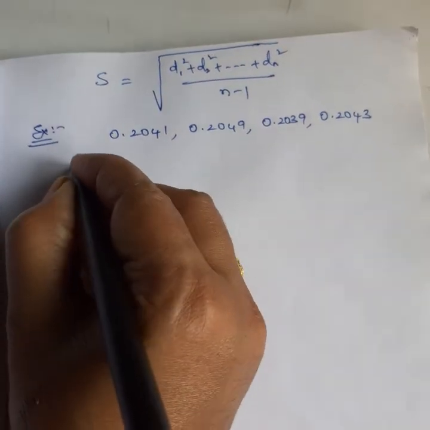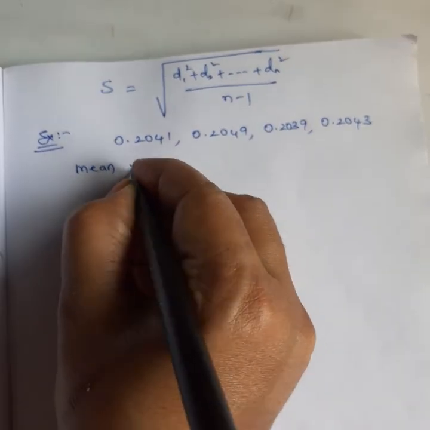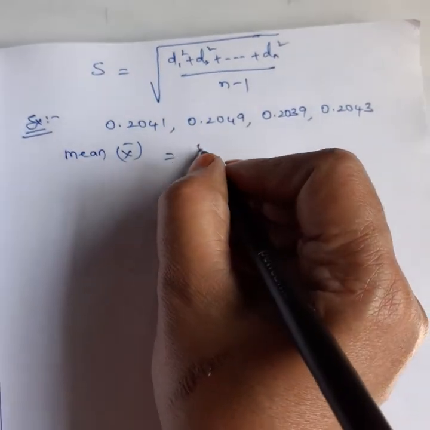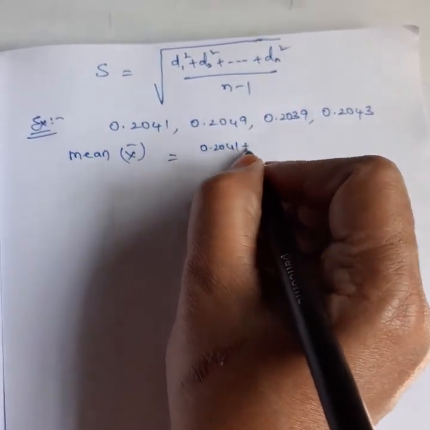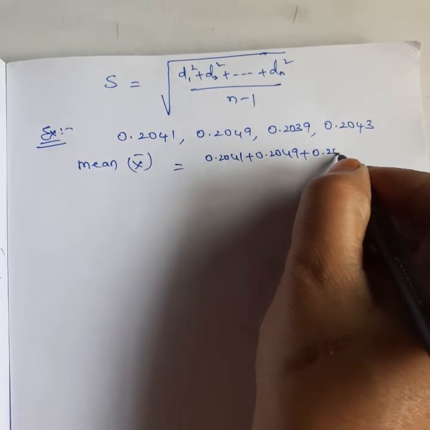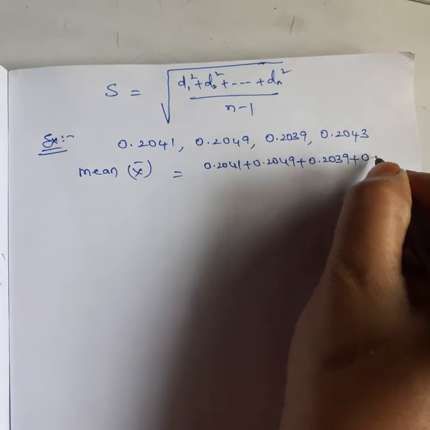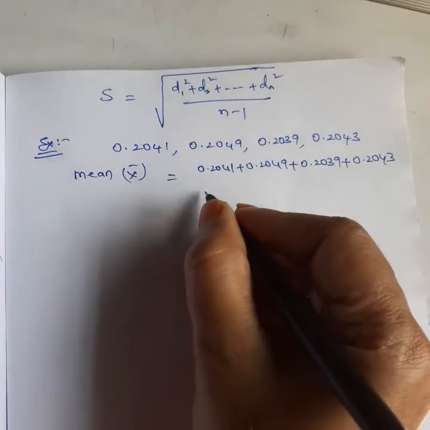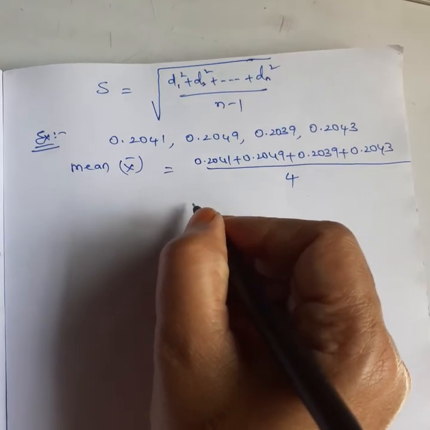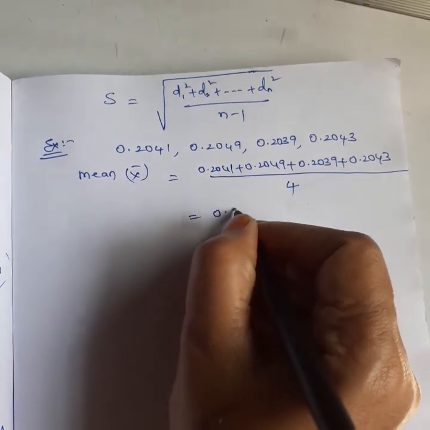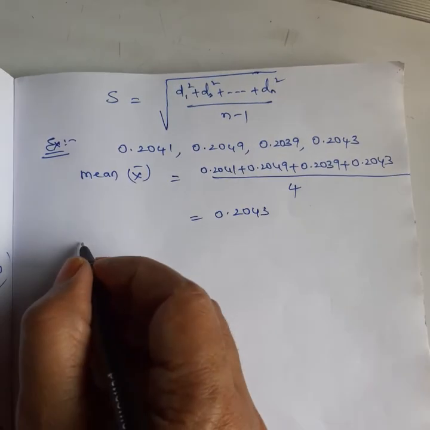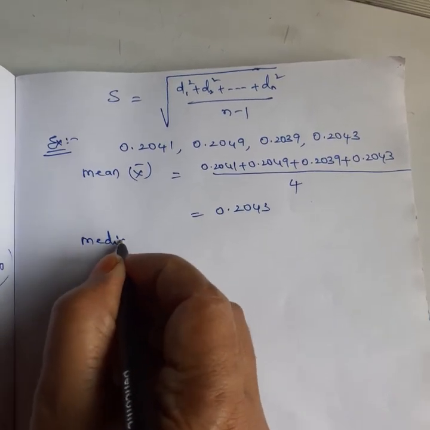Now first I need to calculate the mean. Mean is represented with x bar, which is 0.2041 plus 0.2049 and so on; you need to do the addition, right? How many observations are there here? 4 observations, so divide by 4. Finally we get 0.2043.